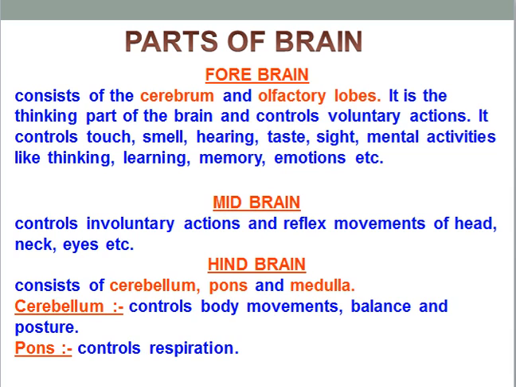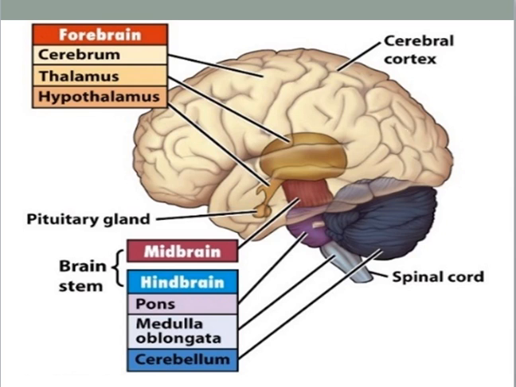Now we will see the figure where we can see properly these parts of forebrain, midbrain and hindbrain. This is the entire brain structure. You can say this is the forebrain, which is composed of cerebrum, already I have told, thalamus and hypothalamus, and another part, olfactory lobe. It cannot be shown from outside because it is present inside. This entire part is commonly known as cerebral cortex because it is the cortical portion of the cerebrum, the largest portion of the brain.